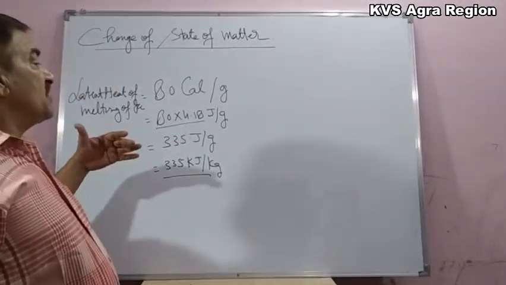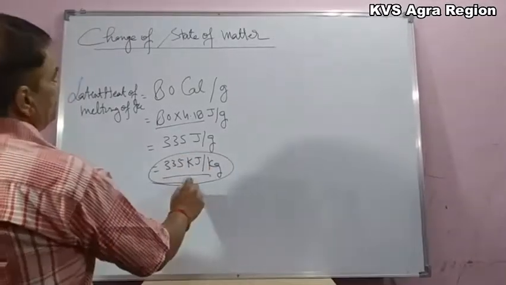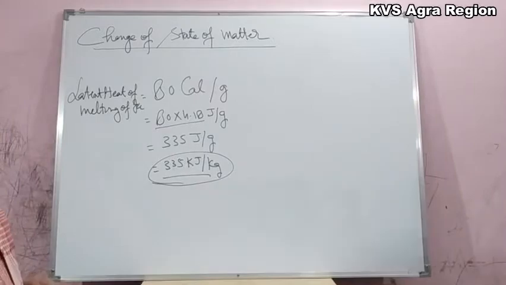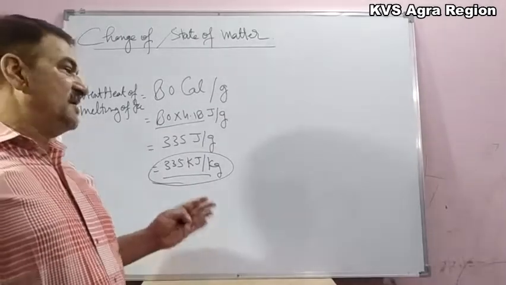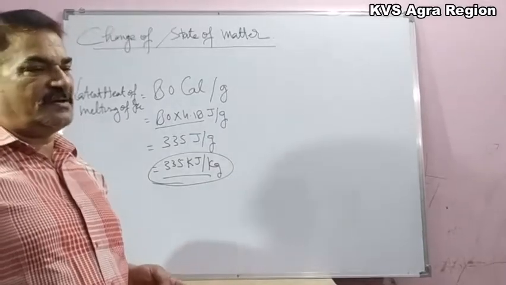So to 1 kilogram of ice, when we supply this amount of heat, this 1 kilogram of ice at 0 degrees Celsius will convert into water at 0 degrees Celsius.